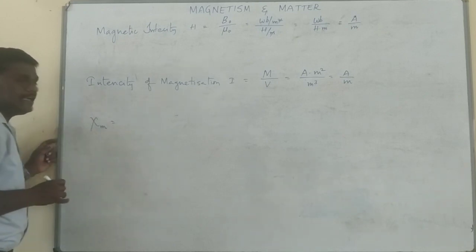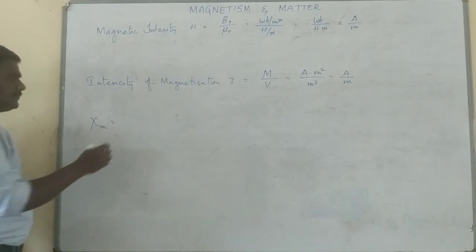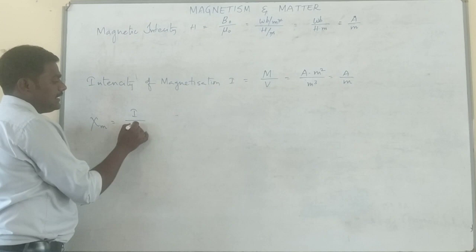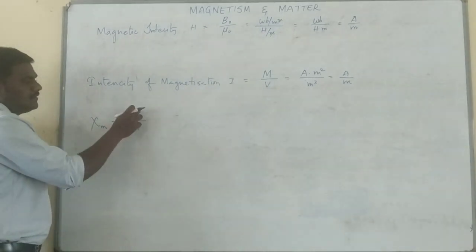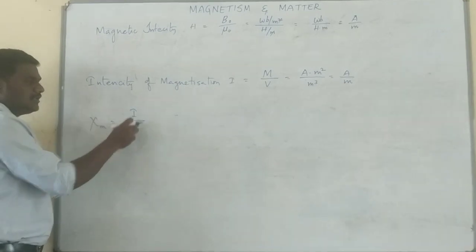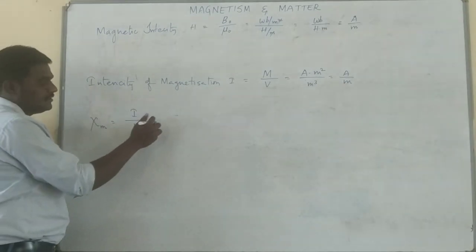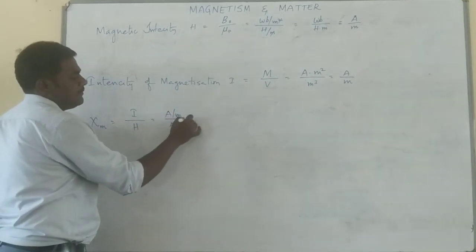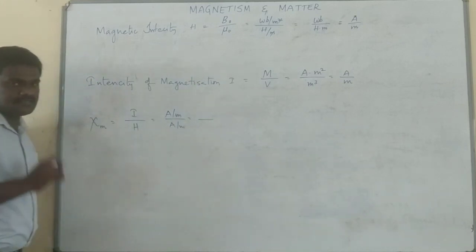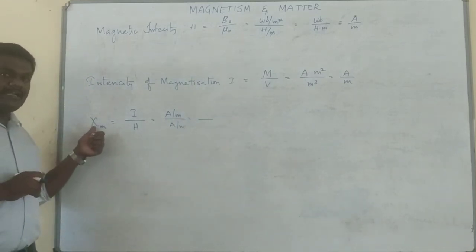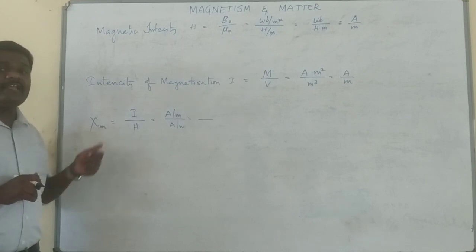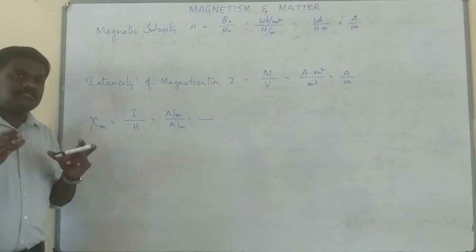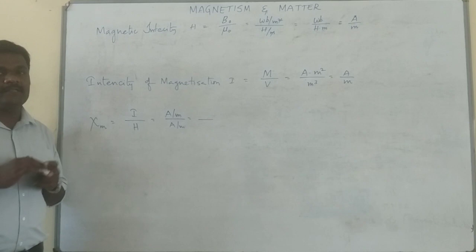Now susceptibility. What is magnetic susceptibility? It's the ratio between intensity of magnetization to magnetic intensity, I by H. Dimensionally, ampere per meter cancels in both, so there are no SI units. Xi is a Greek symbol. What does magnetic susceptibility indicate? The susceptibility indicates the acceptance of magnetism by a sample or specimen.